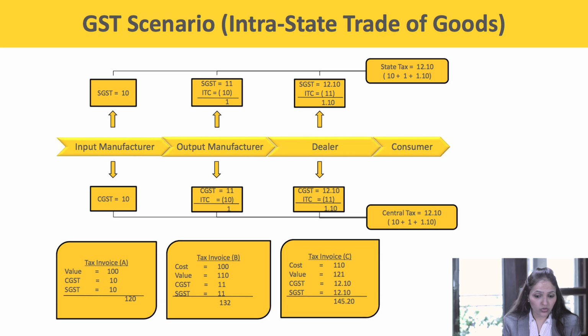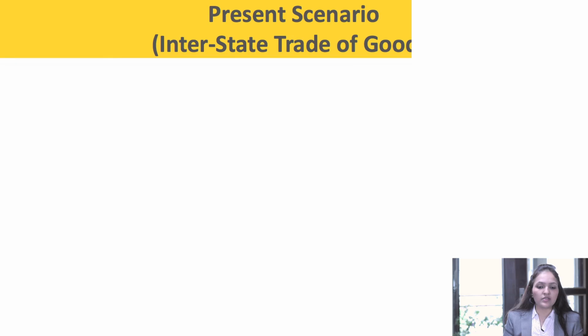Now in this scenario, the dealer would be able to take the full credit of CGST and SGST. So he would be depositing only 1.10 each of CGST and SGST to the central government and the respective state government. So the total amount of central taxes deposited with the central government comes out to 12.10 and state tax is also 12.10. Now let us take another scenario, the scenario of interstate trade of goods.